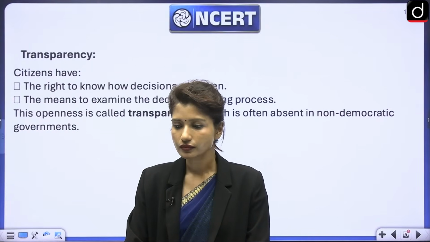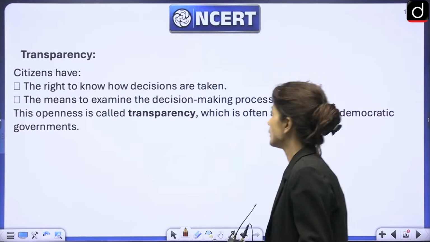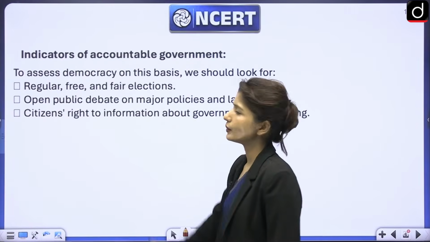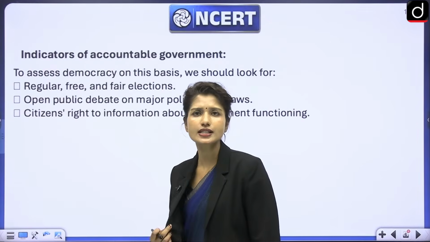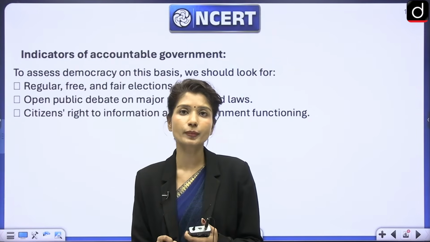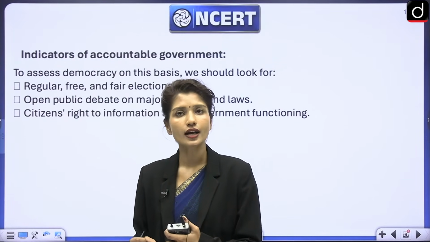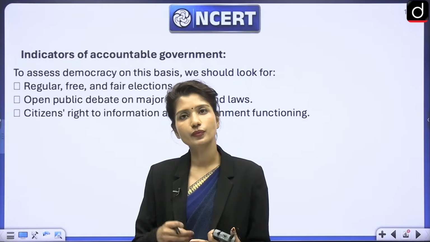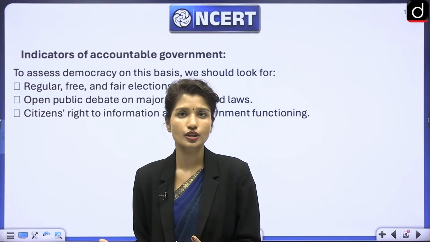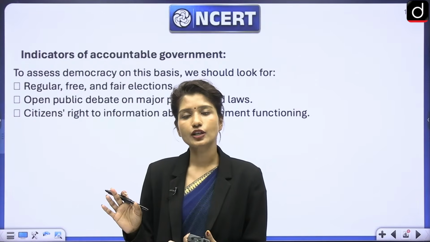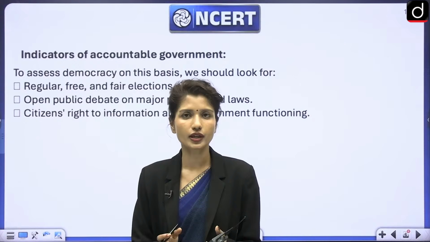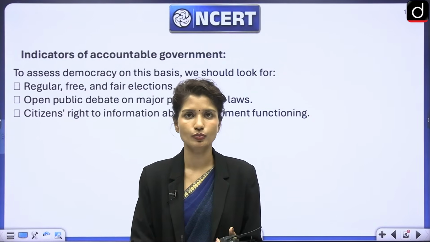All right. Next is, we have talked about transparency. What are the indicators of accountable government? When we say that the government has to be accountable, what does that mean? See, first and foremost in accountability is there should be general, free and fair elections. Why? Because let's say the elections are not free and fair, then the government knows that maybe the next elections they can push. So the elections will not happen at regular intervals, and they can do whatever they want, because they will be able to escape from the election process.